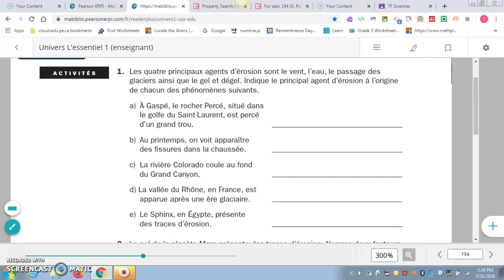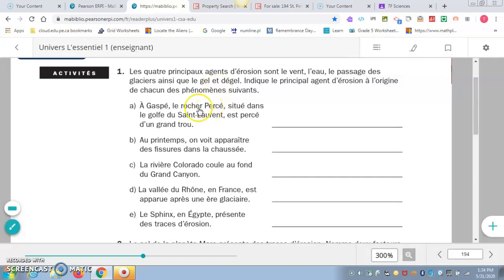So there's going to be, what, 1, 2, 3, 4, 5 phenomena, and we're going to say which one matches the best. Which cause of erosion? Would it be le vent, wind, water, l'eau, le passage des glaciers, which means gel, frost, and dégel, thaw.